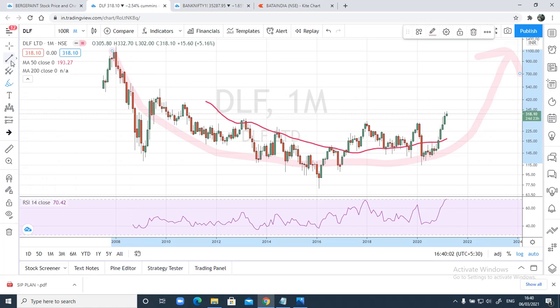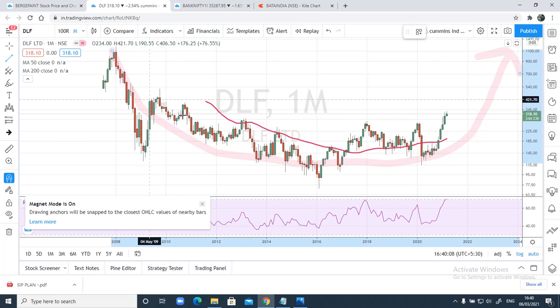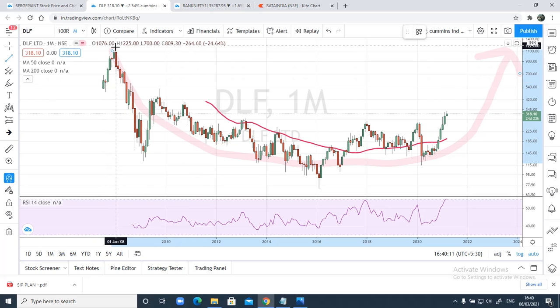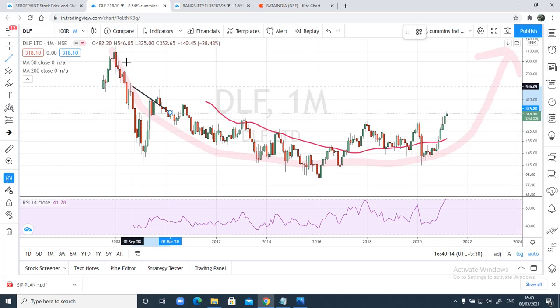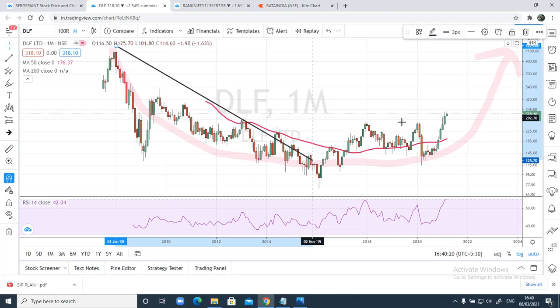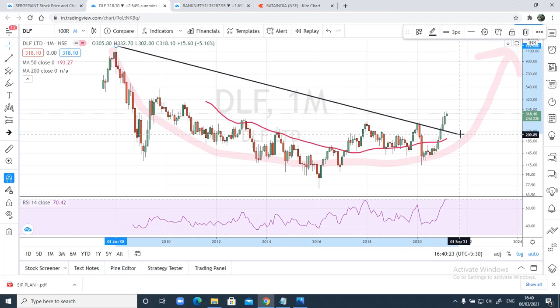Now the other thing I see here, let me draw the trend line and show you. Okay, I've got the trend line here. You can see here, this is a very big long term downtrend line breakout. This is from somewhere around January 2008. Now this is the first time this big downtrend line has broken. You can see how beautiful a move it is. After the break, which happened somewhere around 233, it has already moved up to 318.